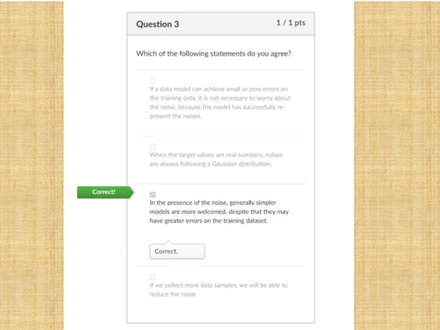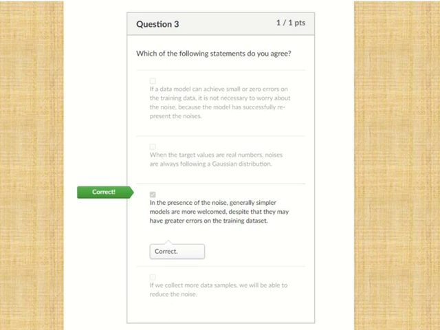The second option says that when the target value is a real value, the noise is always a Gaussian distribution. Absolutely, this statement is also wrong because the noise does not always show a Gaussian distribution, and there will be other types such as a uniform distribution.